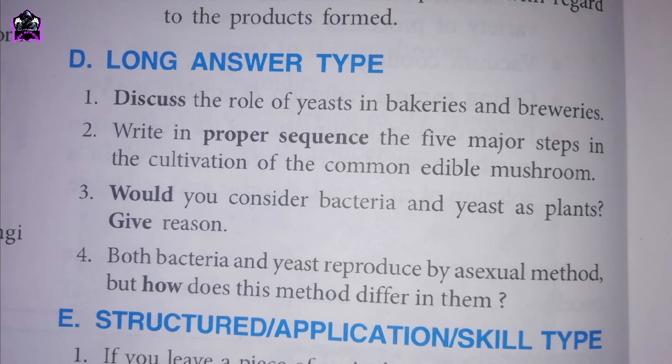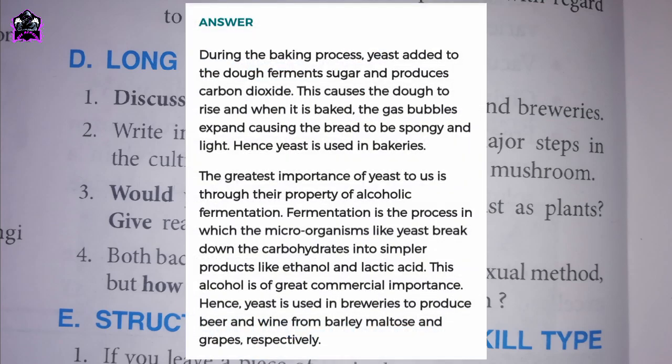Question D. Long answer type. First one, discuss the role of yeasts in bakeries and breweries. Answers showing on screen. During the baking process, yeast added to the dough ferments sugar and produces carbon dioxide. This causes the dough to rise, and when it is baked, the gas bubbles expand, causing the bread to be spongy and light. Hence yeast is used in bakeries.